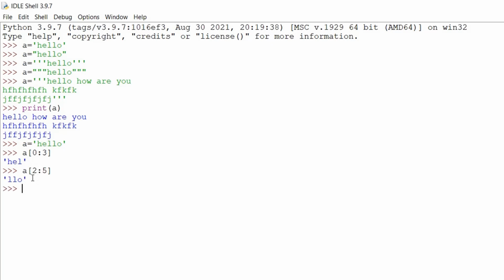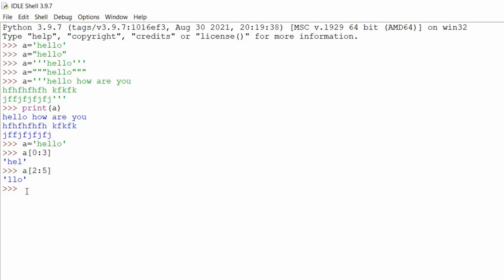Here the starting value is 2, which is pointing at the first L, and the end value is 5. It will become 5 minus 1, that is 4. So the first value is pointing at L, that is 2, then 3, and then 4. The value at 4 is pointing at O. So the value will be LLO.